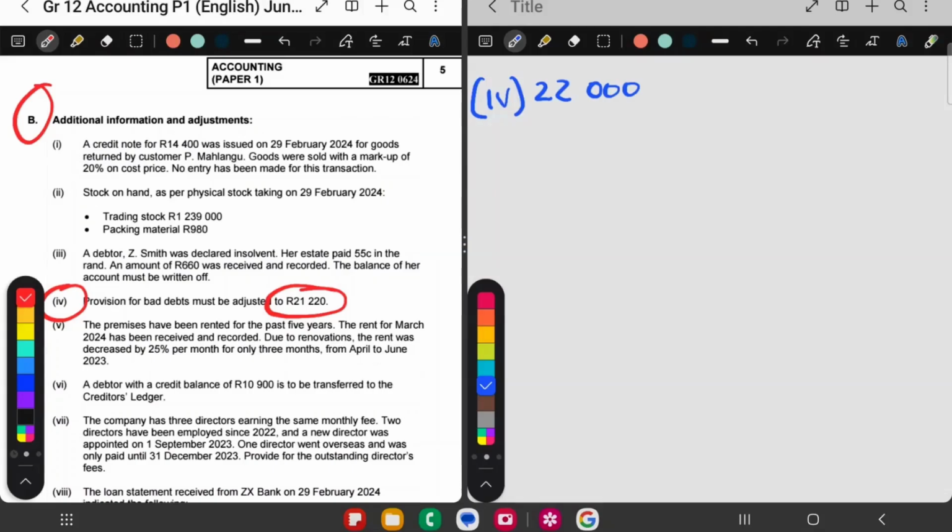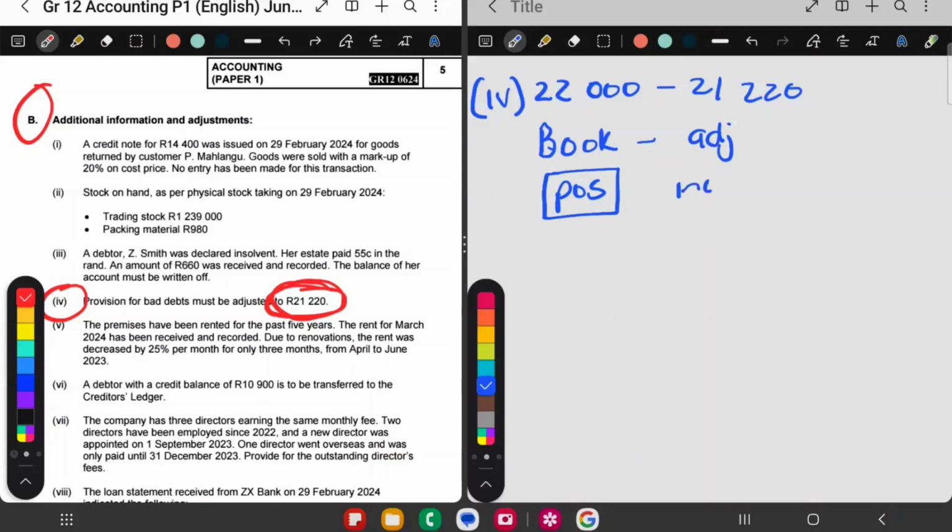So at the moment, provision for bad debt is 22,000. It must be adjusted to 21,220. So for provision, if it must be adjusted to, we find the difference between what's in the book minus what's in the adjustment. So if this answer is a positive, for provision for bad debt, it's an income.